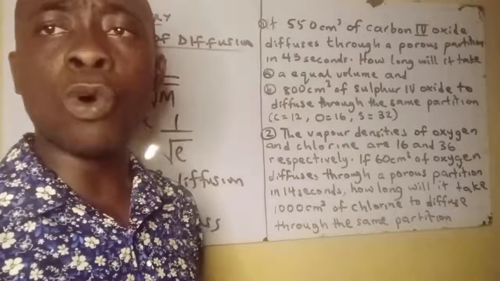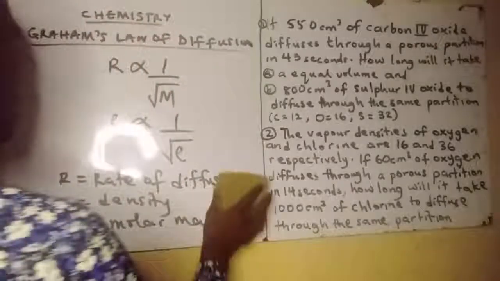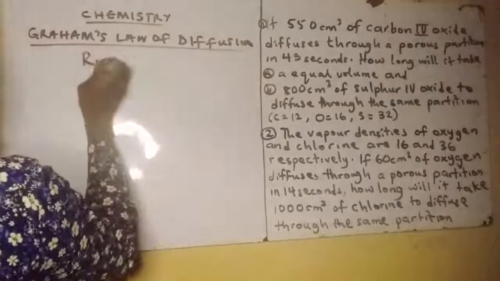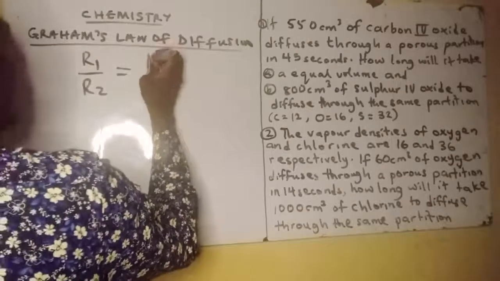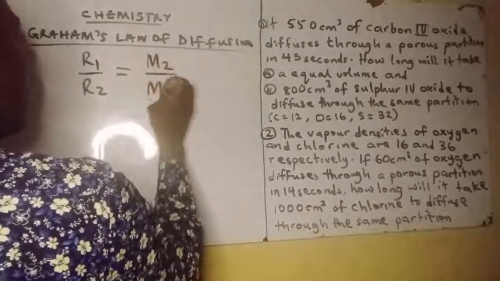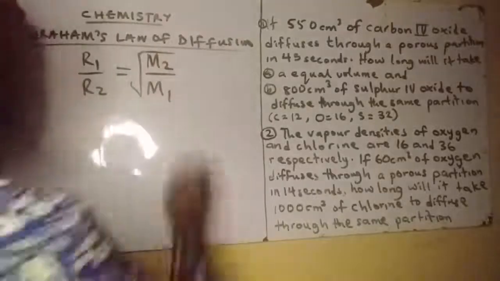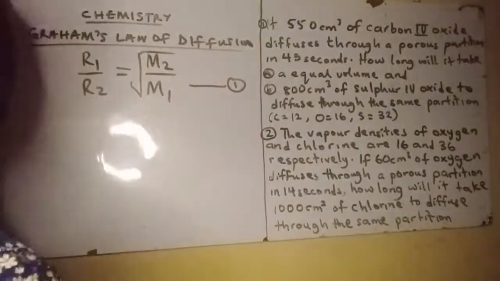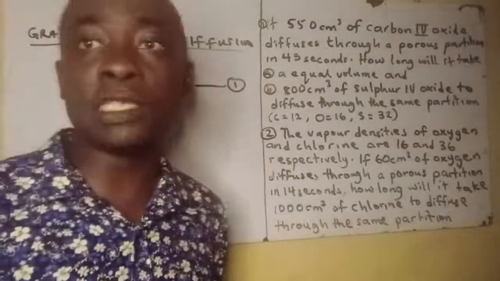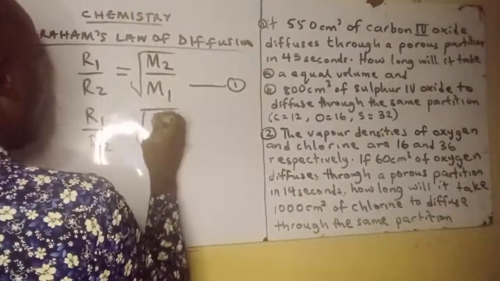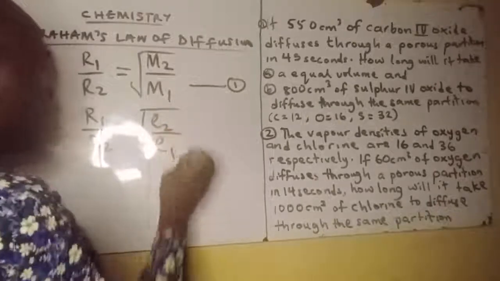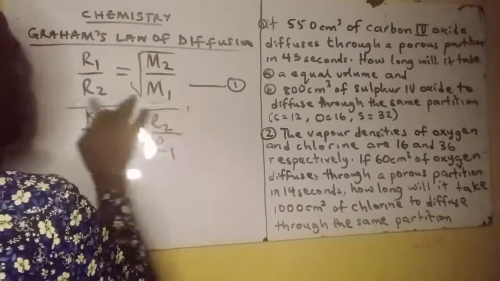Now ká wo bó ṣe máa wá kọ́ in the actual sense of it tá bá ní ká relate ẹ̀ papọ̀. Now mo lè sọ wípé R1 over R2 since the wọ́n ní inverse relationship pẹ̀lú ara wọn I will now say that root M2 over M1. Ìyẹn jẹ́ equation lákọ̀ọ́kọ́. Now torí pé máàsì náà àti density wọn ní direct relationship pẹ̀lú ara wọn mo lè tún kọ́ pé R1 over R2 is equal to root rho 2 over rho 1. Another one tí mo tún lè fi express ẹ̀ nìyẹn.